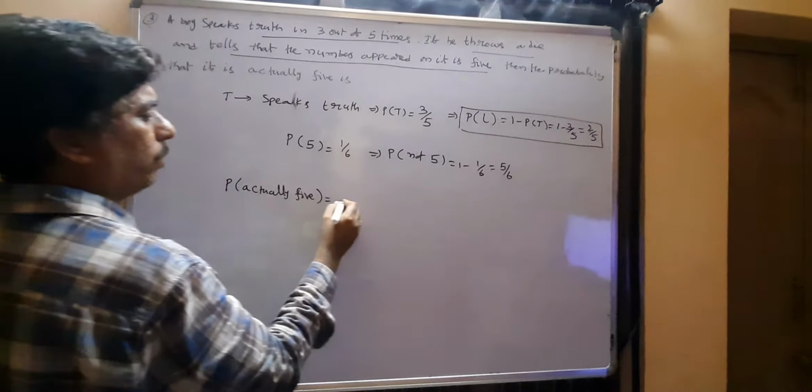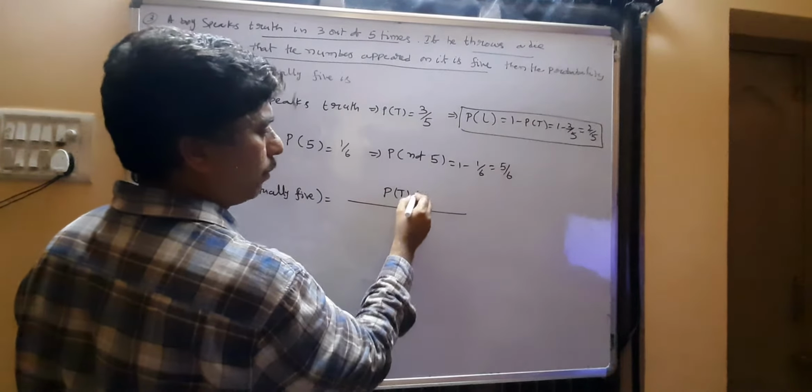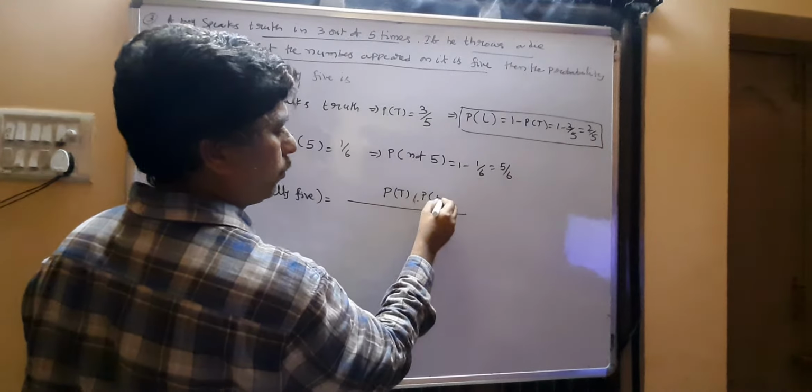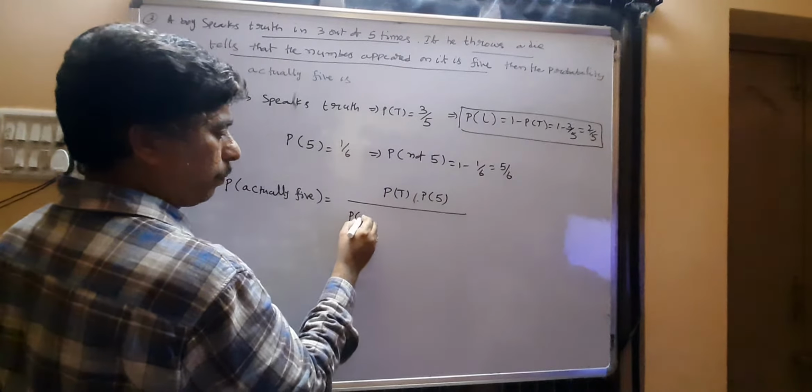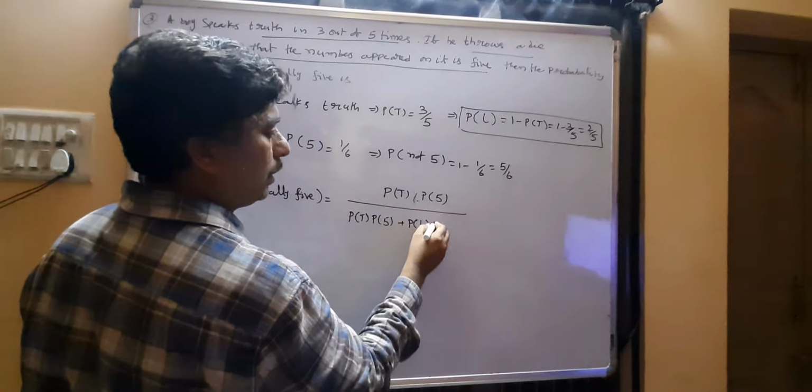By Bayes theorem, he tells the truth and gets the 5, or he lies and does not get the 5.